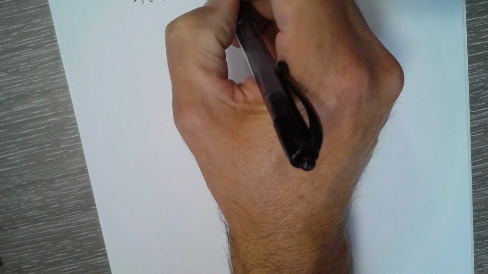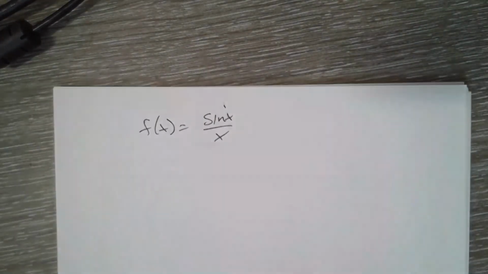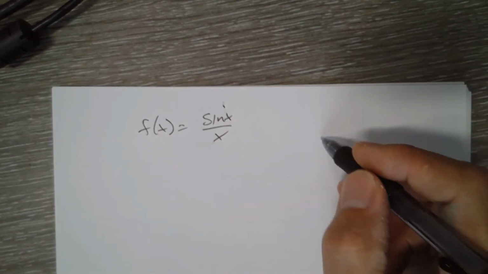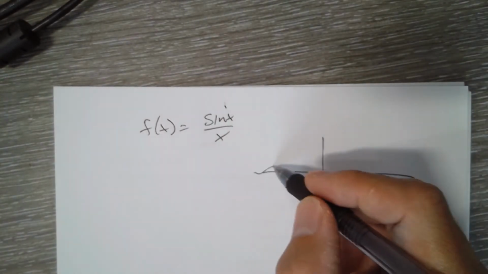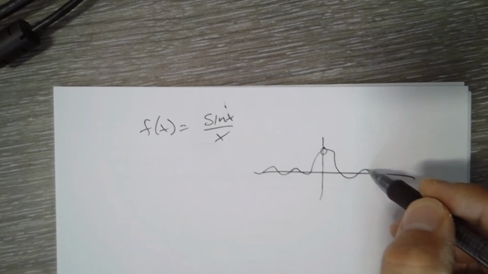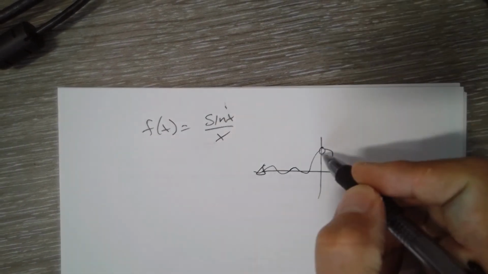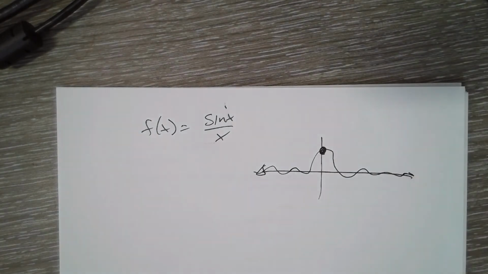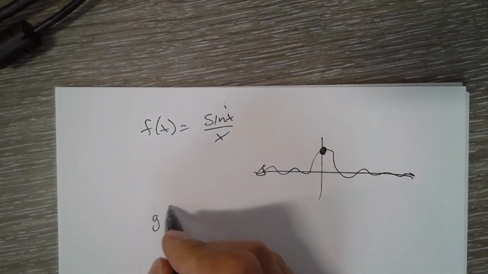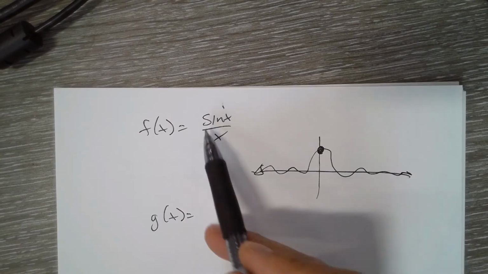Like if I asked you to make this function continuous for all x, what's the one place it's not continuous? At (0, 1). Very good. So if I wanted to plug the hole right there, we can't factor that and cross stuff off.